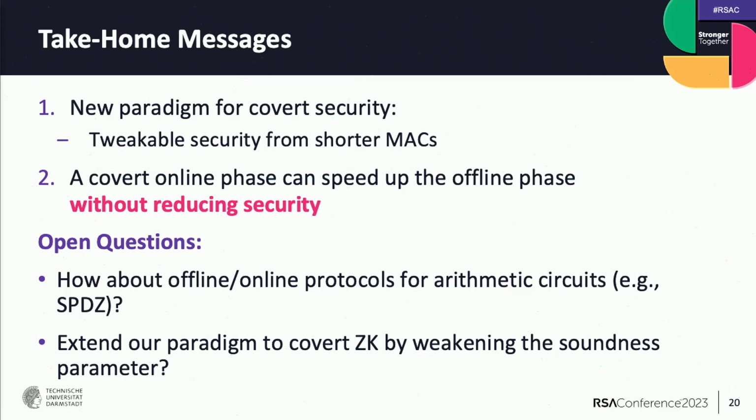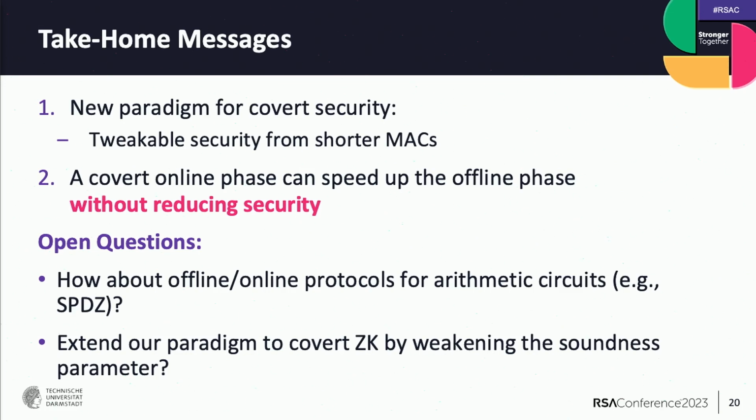How does the performance of your protocol compare to running an existing maliciously secure protocol, but with a lower statistical security parameter? I mean, basically our online phase, we need to slightly modify it to get really covert security, but it's basically a malicious protocol with just a smaller statistical security parameter.